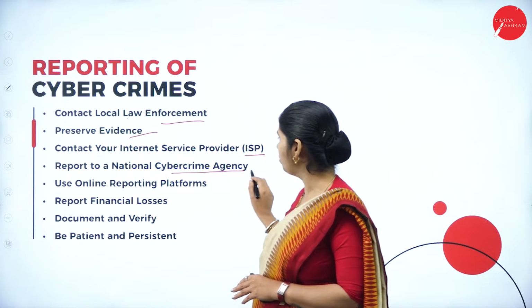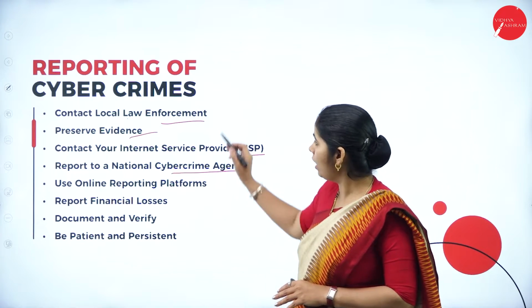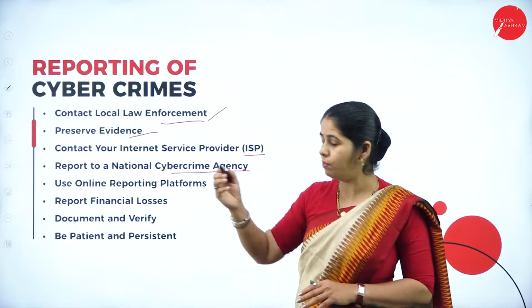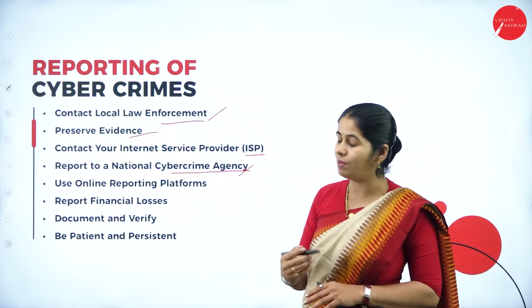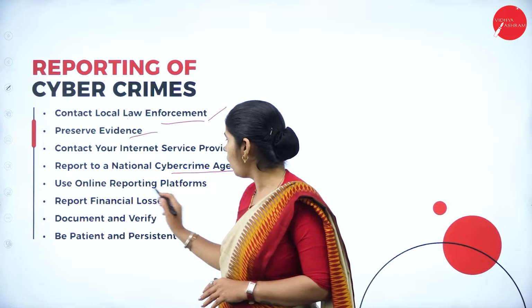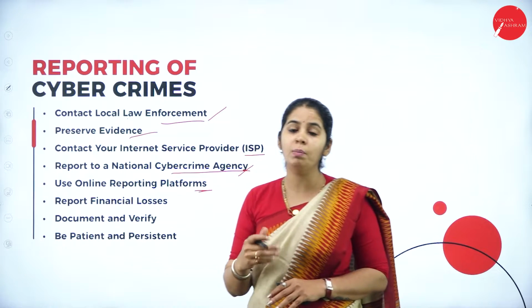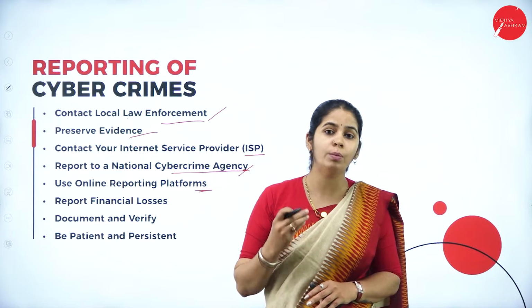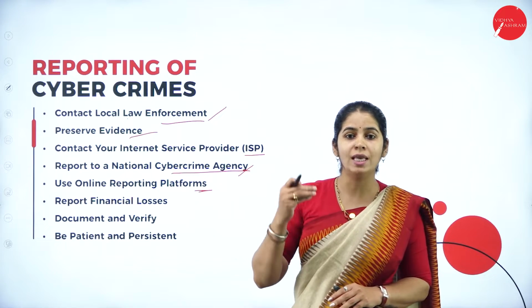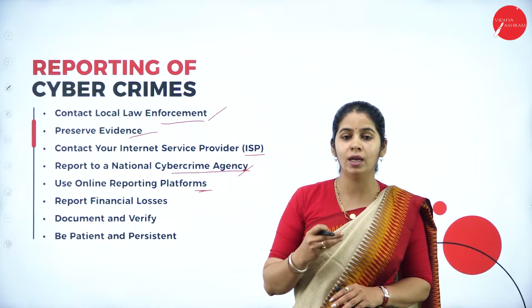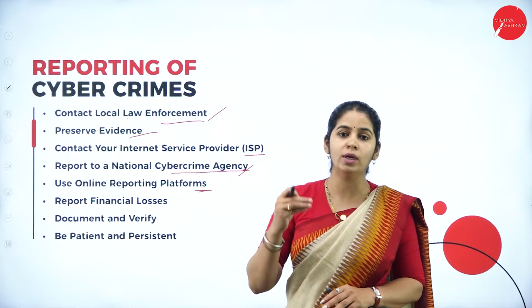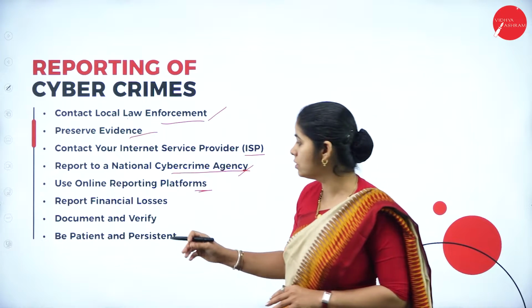Report to the National Cybercrime Agency. Meanwhile, you should go to the police and to the cybercrime agency also. Use an online reporting platform. There are different platforms provided by the government to report online crime. Use any of these platforms to report the online crime if you are not able to go to the nearest reporting center.